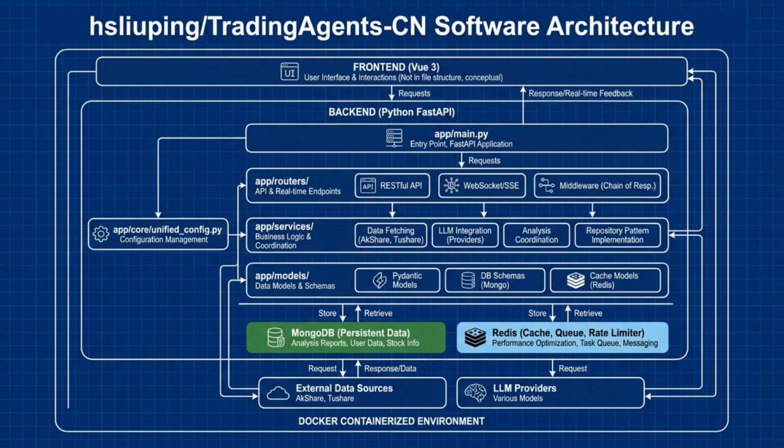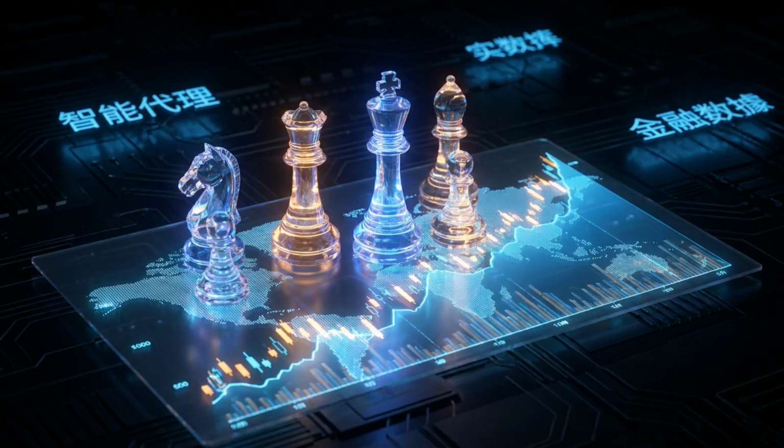To top it all off, the entire system is packaged for Docker and supports both AMD64 and ARM64 architectures. This means you can get it running with a single command on almost any machine, whether it's a standard cloud server or a new Apple Silicon laptop.